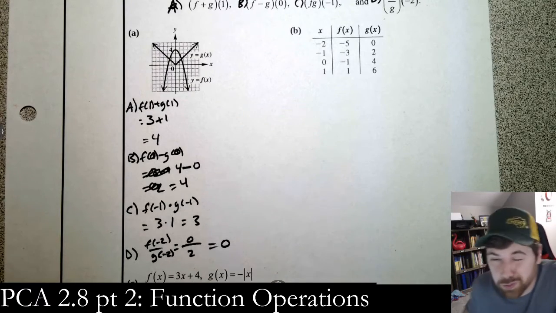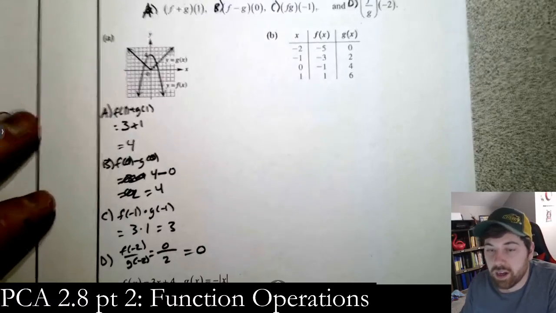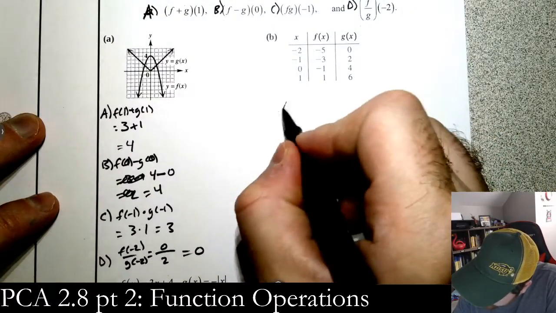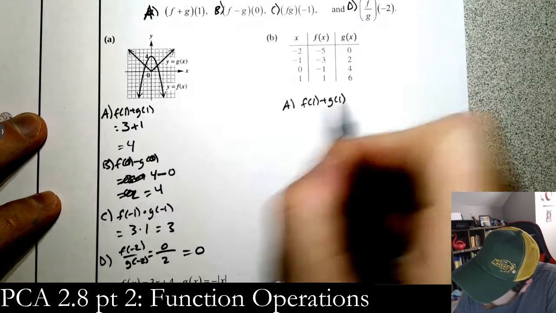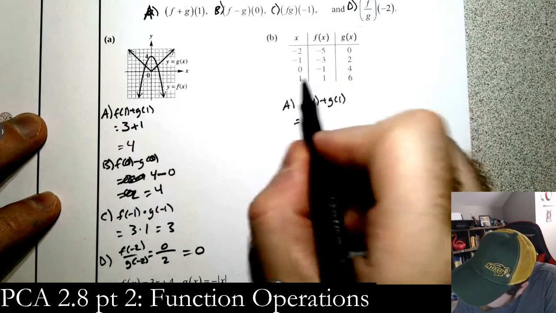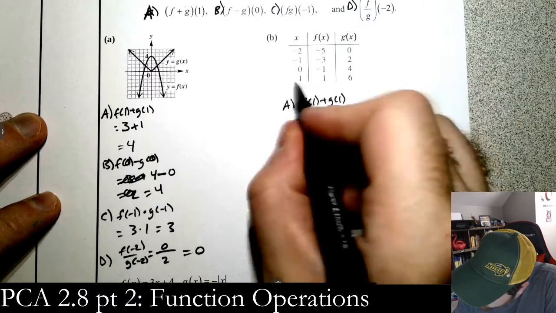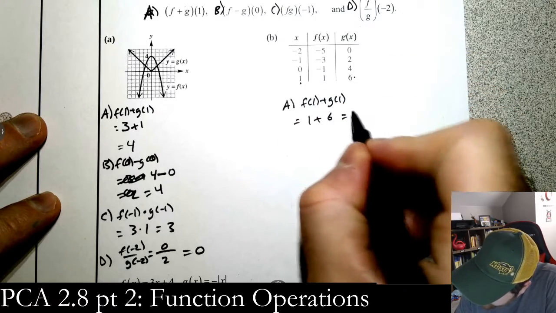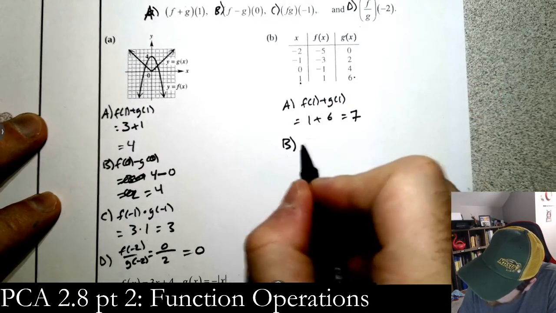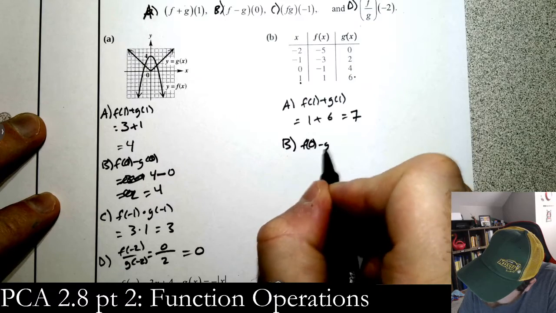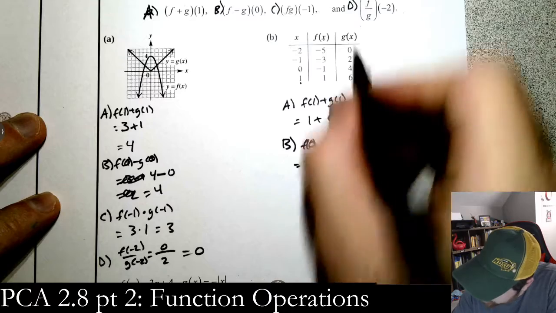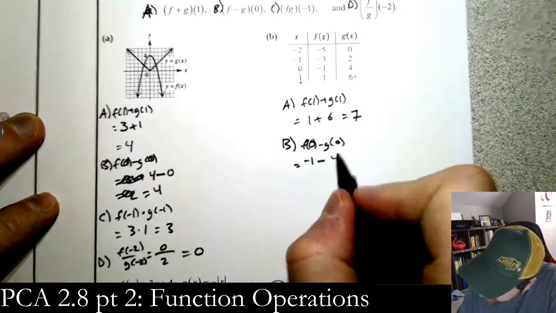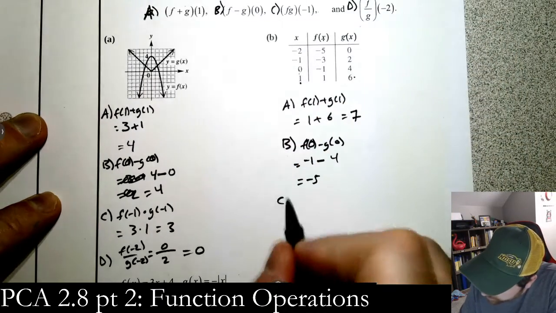Okay? So it's going to be pretty quick here. All right, so for the first one, A, we have f of 1 plus g of 1. F of 1 is 1, g of 1 is 6, and so we get 7. For B, f of 0 minus g of 0. F of 0 is negative 1 minus g of 0 is 4. This is the nicest version of this question, right?